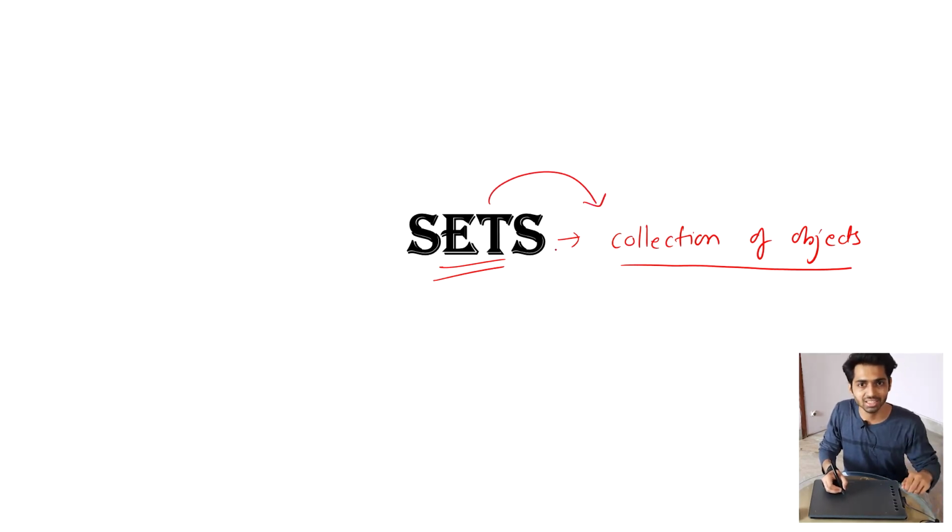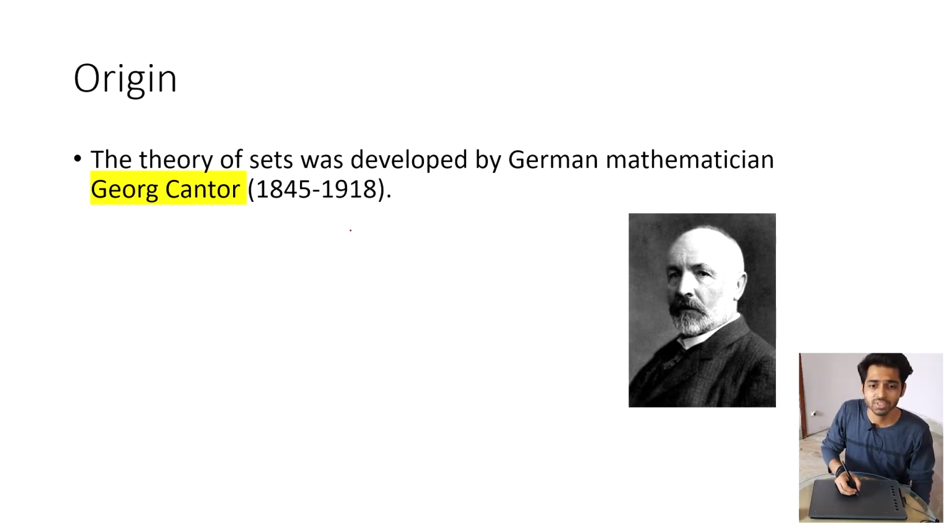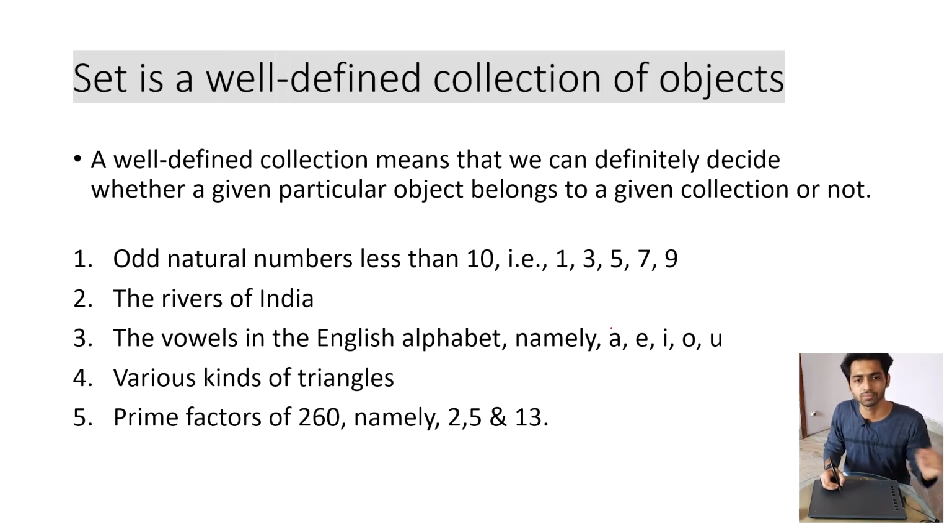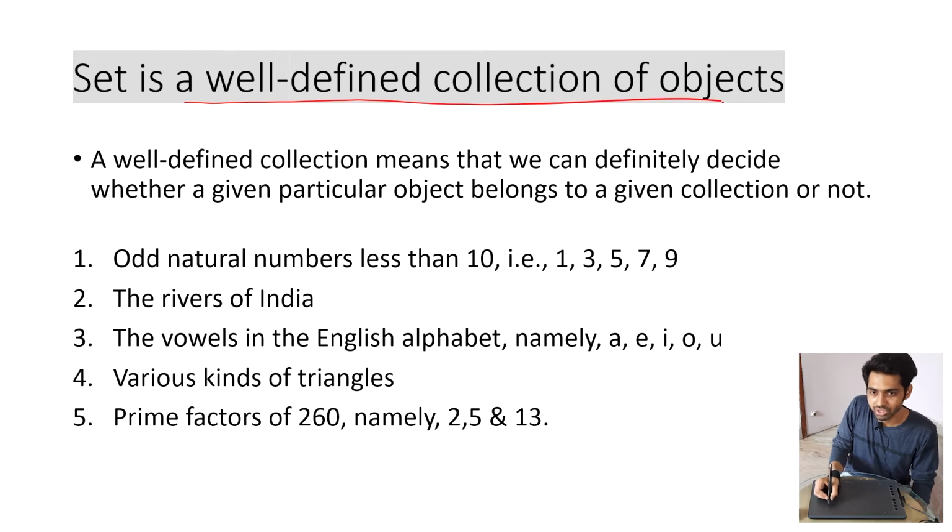Moving on to the second slide. The theory of set was developed by German mathematician George Cantor, and here is a picture. First, let us define what a set is. Set is a well-defined collection of objects.